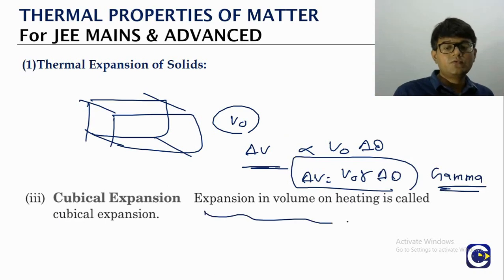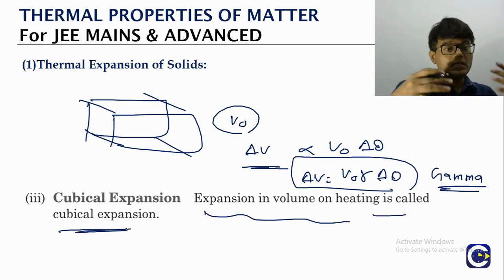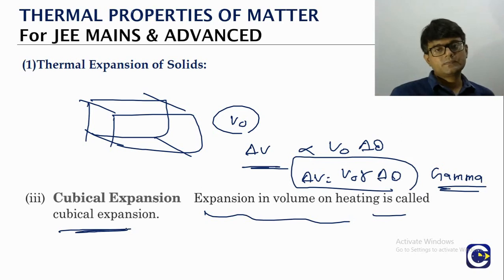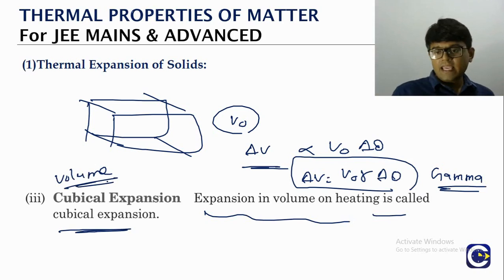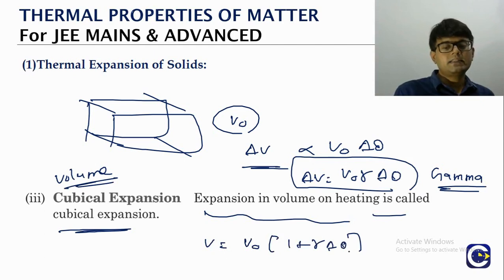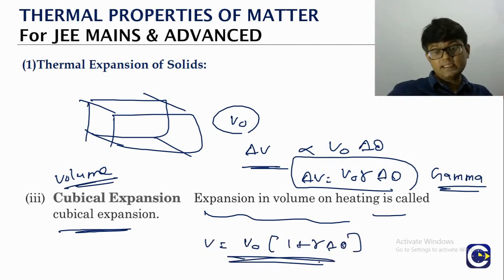So the expansion of volume on heating, what do you call it? The volume expansion. We can also call it cubical expansion. Okay, so both volume expansion and cubical expansion refer to the same thing. Again here also we are going to get an almost similar relation. What is it? V is equal to V naught into 1 plus gamma delta theta. So this is where I gave the example. Again we will discuss it.